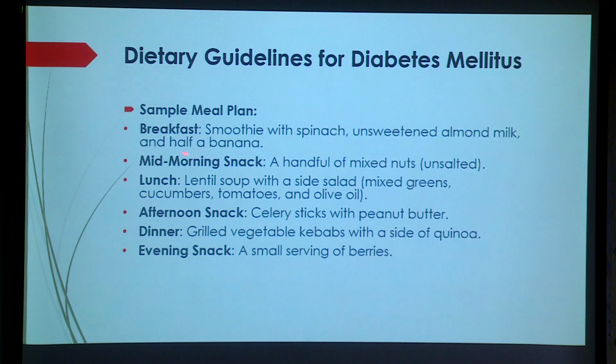Another meal plan is this. Otherwise, you can take a smoothie with spinach, unsweetened almond milk and half a banana. In the morning, we can take handfuls of unsalted nuts. This is another pattern, another diet you can follow.